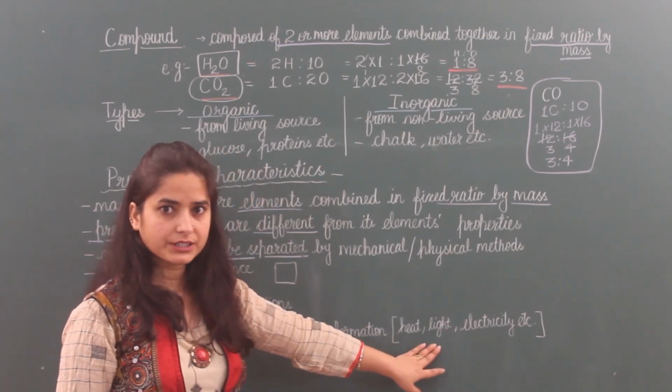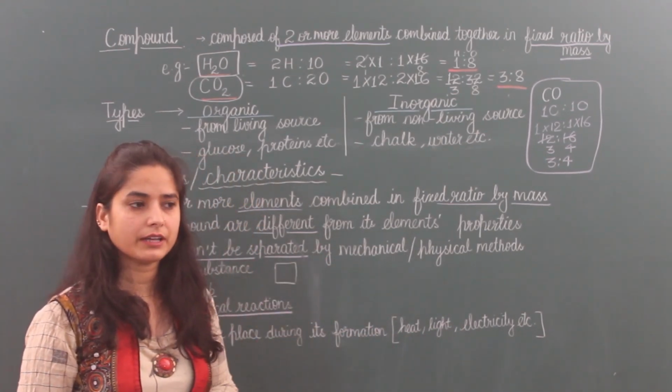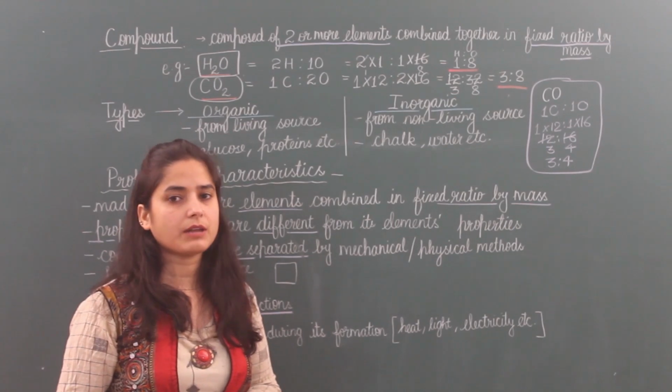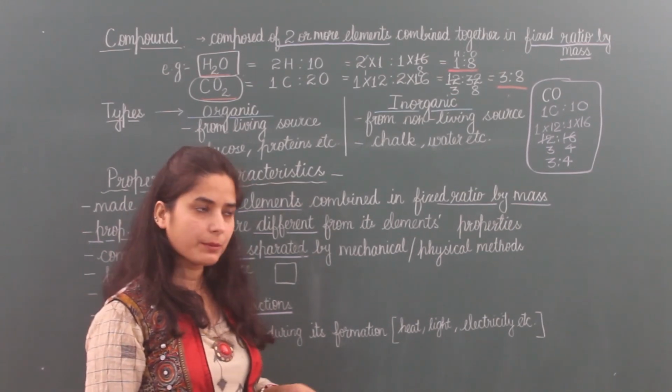Light energy can be there when we burn something. Then carbon dioxide gas is formed, carbon monoxide gas is formed, water vapors are formed.